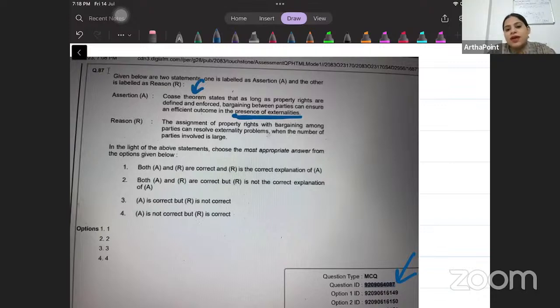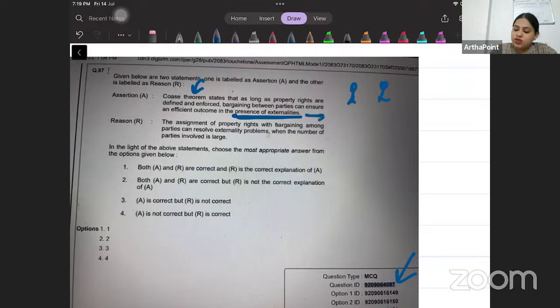But how is it applied? It is applied by saying that you define property rights. तो अगर दो parties हैं तो आप ये define कर दो कि वो जैसे for example हम हमेशा वो upstream downstream example लेते हैं, right? So you just define whether the river belongs to the person sitting upstream or the person sitting downstream, and if you define that, then in that case Coase theorem is applicable. ये हमें पता है. So बेटा this is correct.